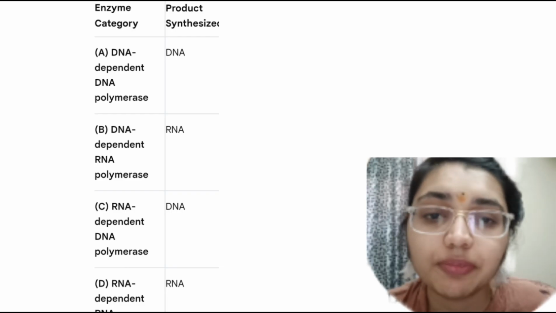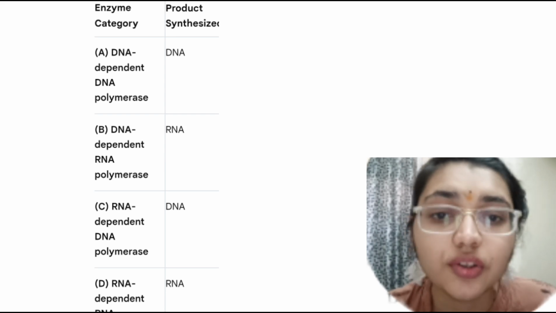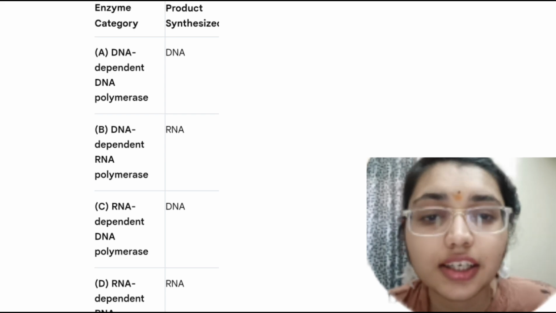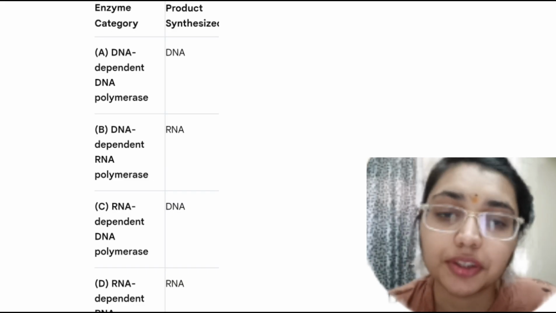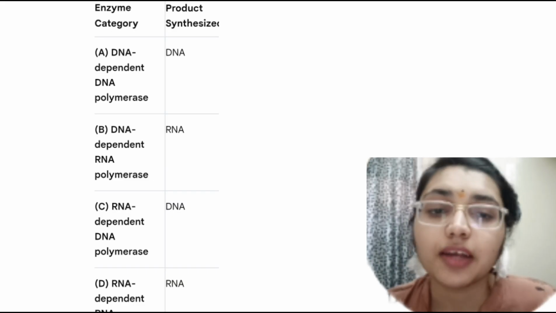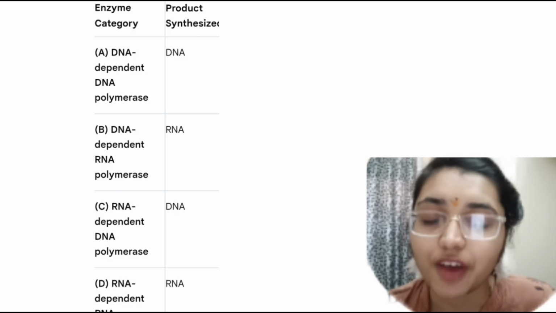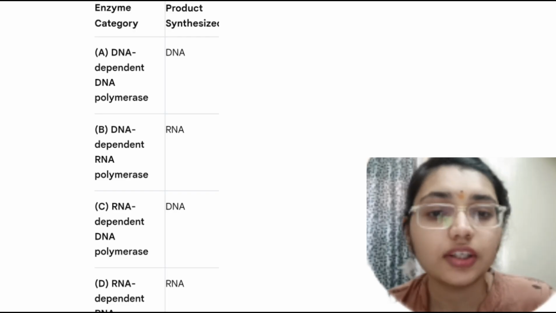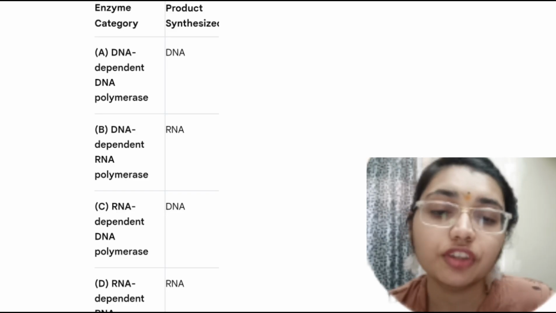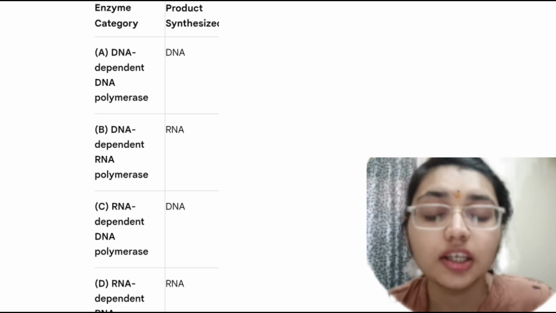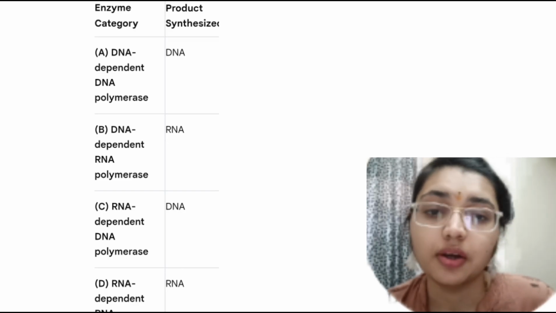Whereas RNA dependent DNA polymerase is an enzyme that synthesizes DNA using an RNA template, so it correctly describes telomerase. Whereas RNA dependent RNA polymerase is an enzyme that synthesizes RNA using an RNA template, found in some viruses. Now we know the answer is option C here. The activity of telomerase, synthesizing DNA using an RNA template, is defined as RNA dependent DNA polymerase activity.